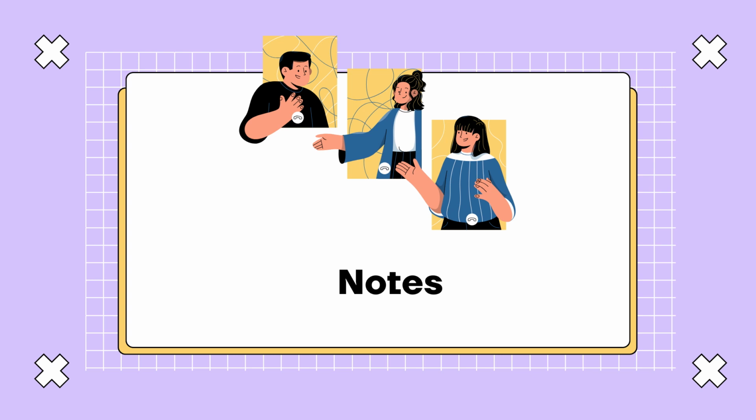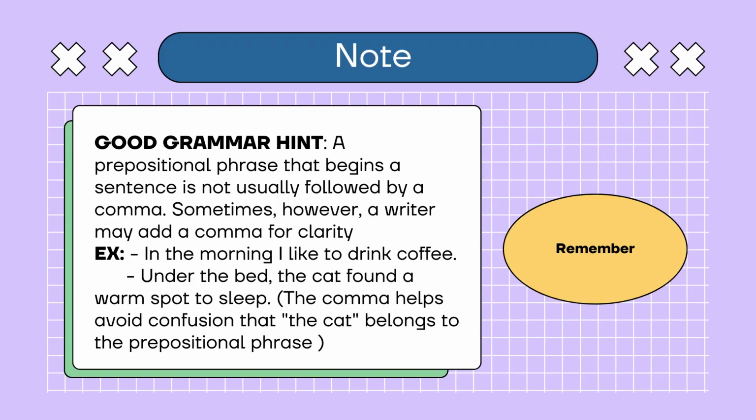I'll give you some notes that you need to remember. First, a prepositional phrase that begins a sentence is not usually followed by a comma. Sometimes, however, a writer might add a comma for clarity. For example, in the morning I like to drink coffee. As you can see in this sentence, the writer does not add a comma.